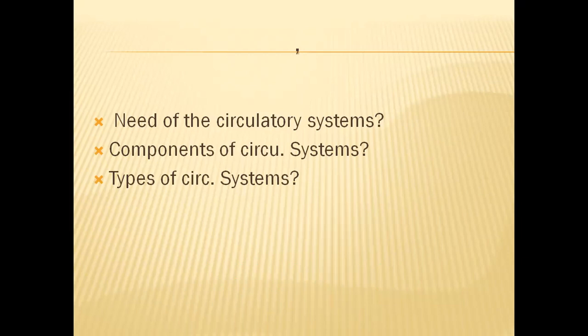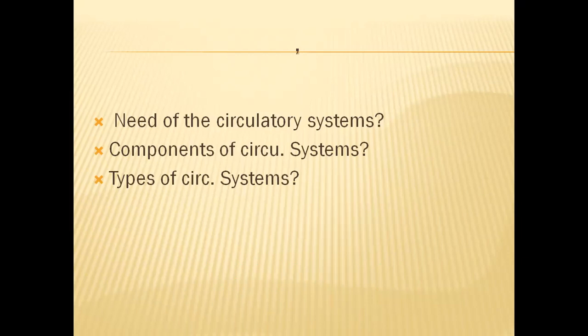In this way, some materials have to be collected from one system, but these materials have to be distributed to all other systems. Likewise, from all other systems, some nitrogenous waste materials or carbon dioxide have to be collected and given to the excretory system and respiratory system to send them out of our body.